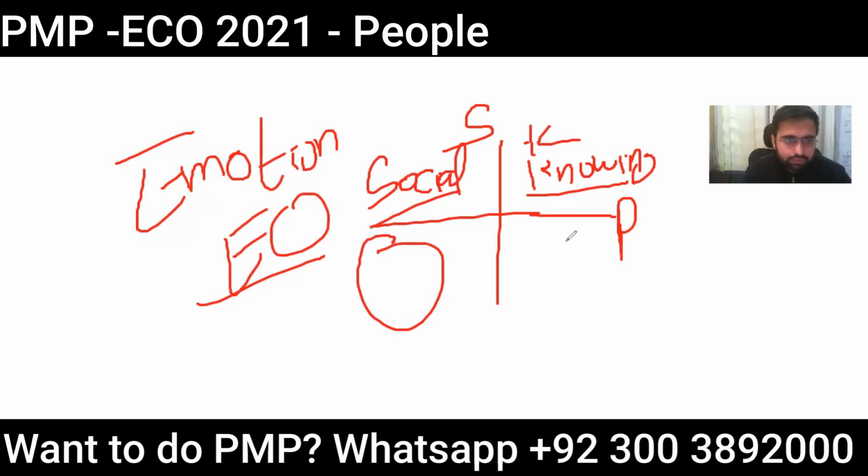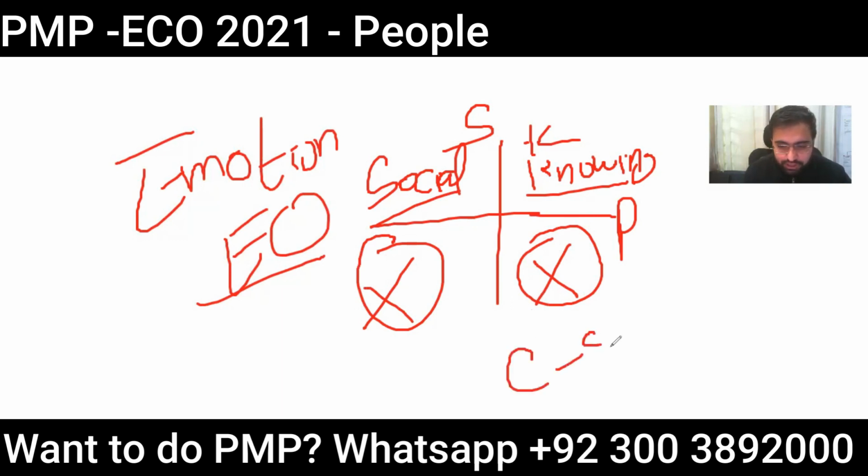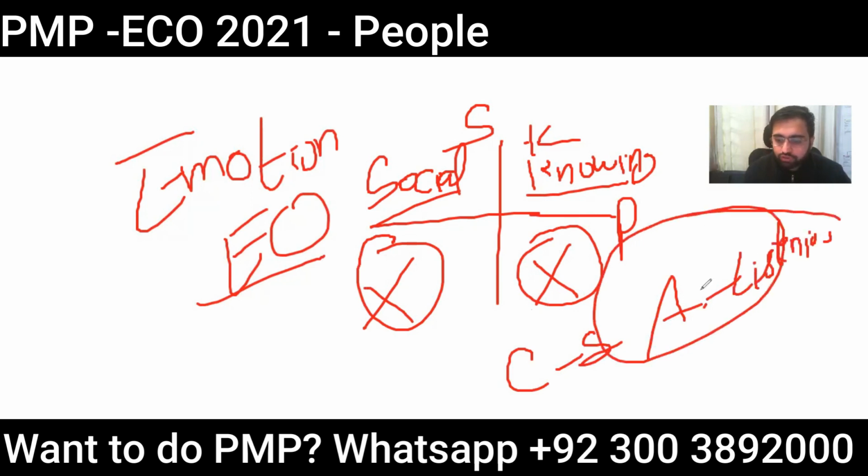Here the person knows himself, but does not know how to communicate. Here is a very big danger for a project manager. Both of these areas are dangerous, but this area is extremely dangerous. He needs to work on his communication skills. He needs to work on active listening. Active listening is a part of emotional intelligence. It's also a very important topic, especially for project managers. We will elaborate on it further.